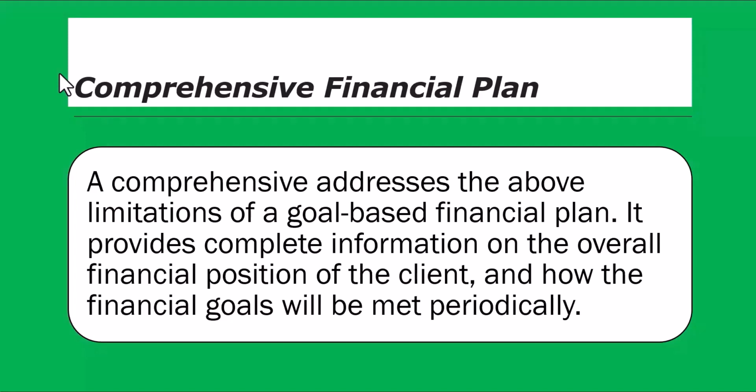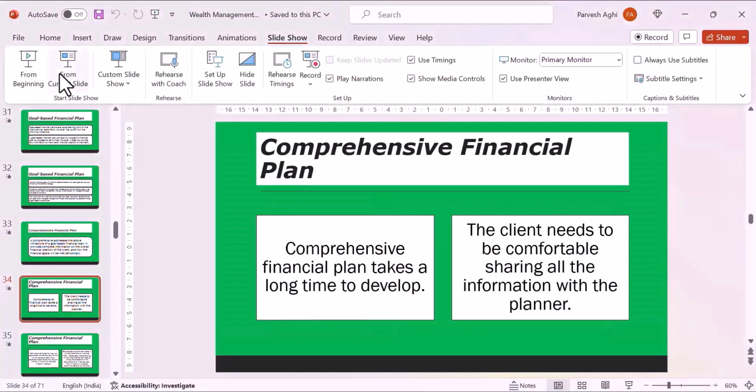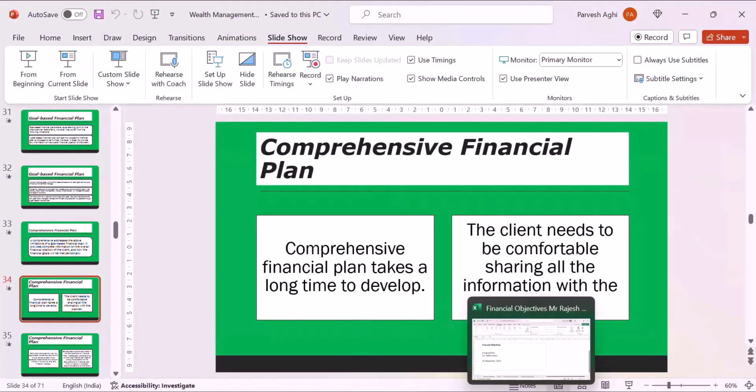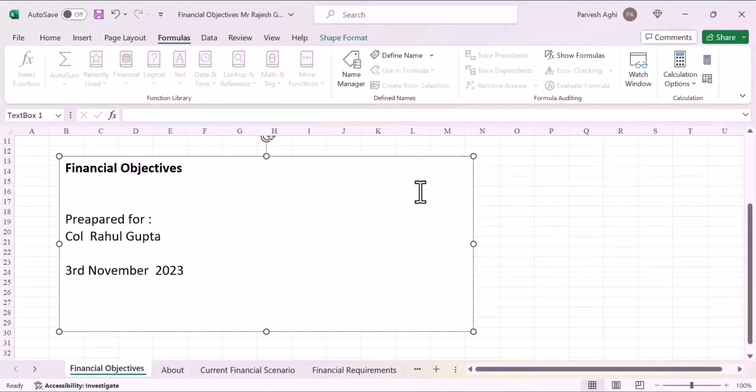So basically, a comprehensive financial plan is a plan which provides complete information on the overall financial position of the client and how financial goals will be met periodically. So let's talk about a comprehensive plan through an example here. A financial plan of Colonel Rahul Gupta, and this plan was made on 3rd of November 2023.